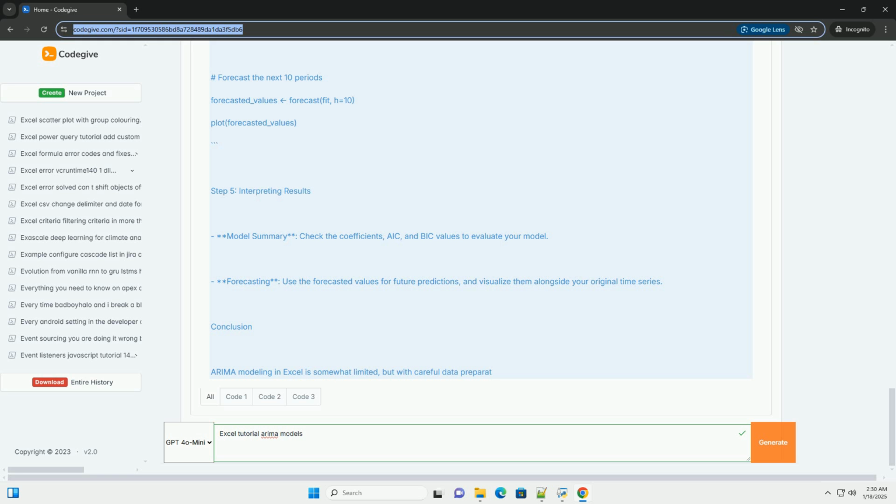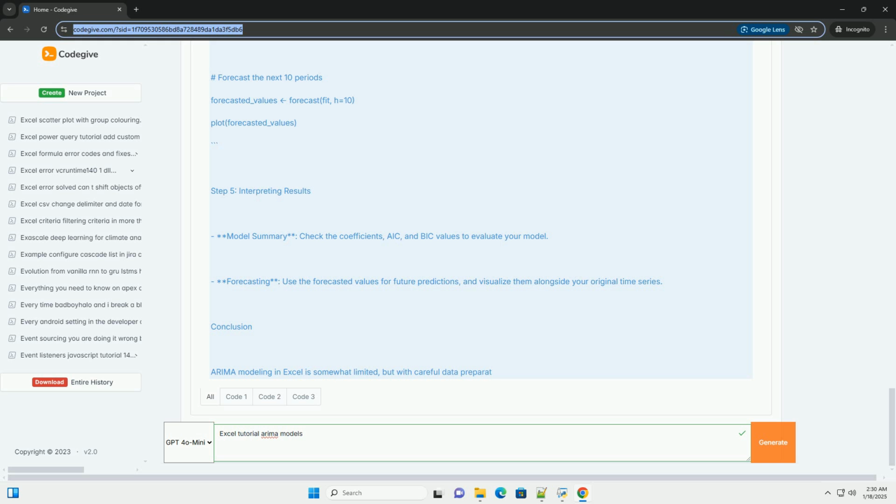Use an Excel add-in, for example, SlowStat or NumberXL, which provide statistical analysis tools, including ARIMA modeling. 2. Export data to R or Python. Use software like R or Python, which have libraries like forecast or statsmodels for ARIMA modeling. Example code in R. If you choose to work with R, here's a simple example of fitting an ARIMA model.